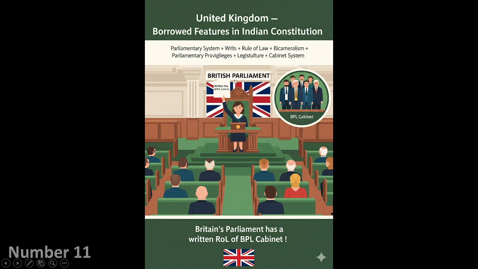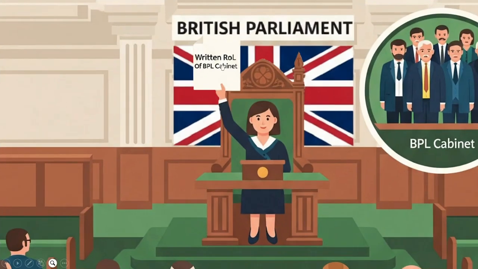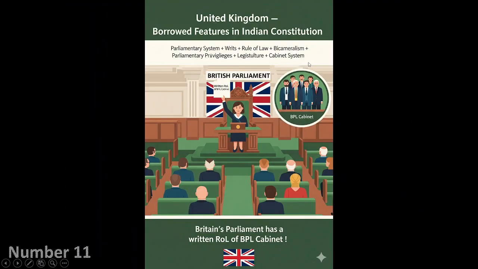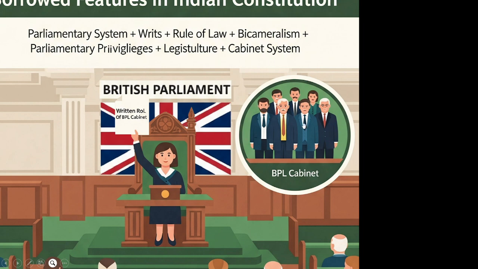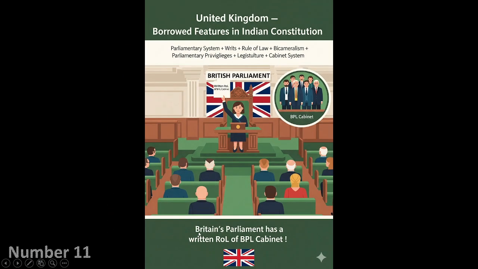In the flashcard, you can see that the scenario is of British Parliament. The speaker is holding a letter or a bill in her hands, which says written a roll of BPL cabinet. And on the right, you can see there is a circle in which BPL cabinet is seen. The mnemonic is Britain's parliament has a written roll of BPL cabinet. That it says that BPL cabinet का जो भी रोल है वो ब्रिटेन के पार्लियामेंट में well written है.